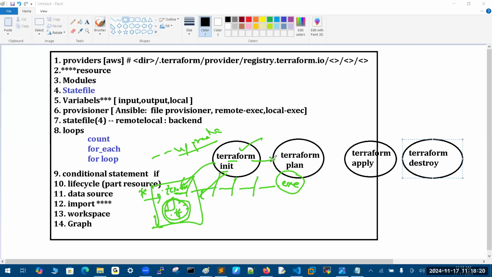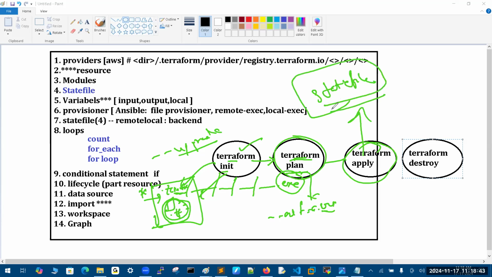Once the code is there, then you can take the plan, just like a dry run. It will show you one plan. Generally, this plan in real time, we will catch into one variable, and it will take all your inputs and everything. And this is one apply. When the apply runs successfully, it will create a state file in the same folder by default, which contains your complete deployment information.